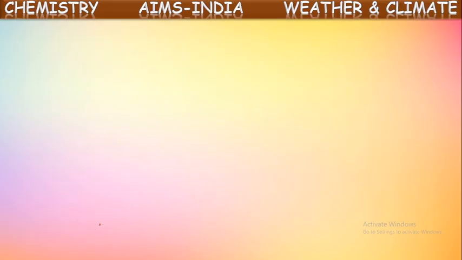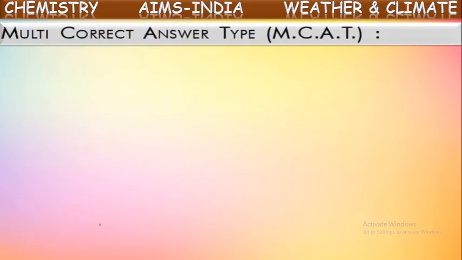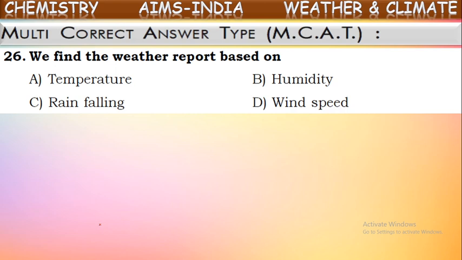First, let us go through multiple correct answer type questions. Here, for each question, there will be 4 options. Out of 4, there may be one or more than one correct answers. Read the question and options carefully and choose the correct answers. The first one: we find weather report based on. On which basis do we report the weather? What conditions do we take into consideration while giving a weather report? See the options: temperature, humidity, rainfall, wind speed.